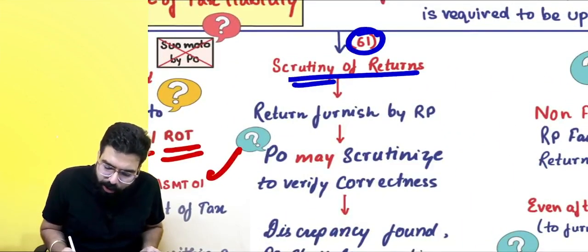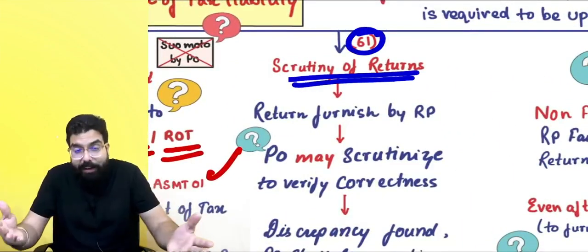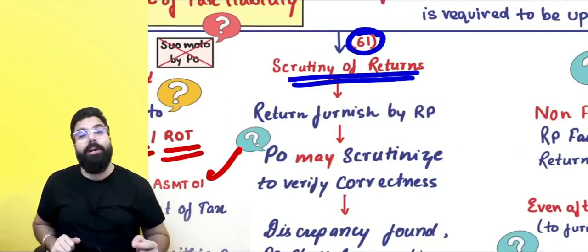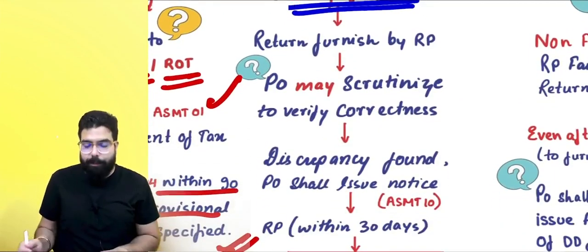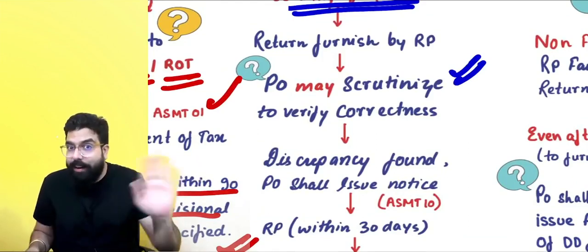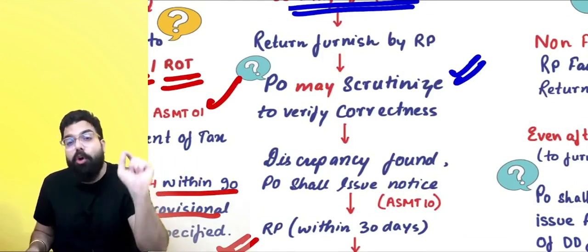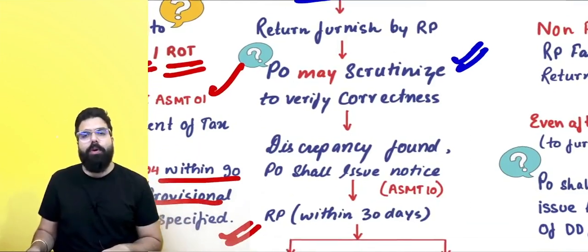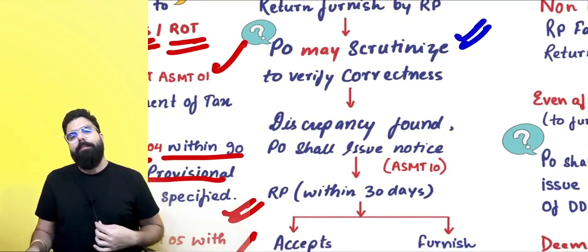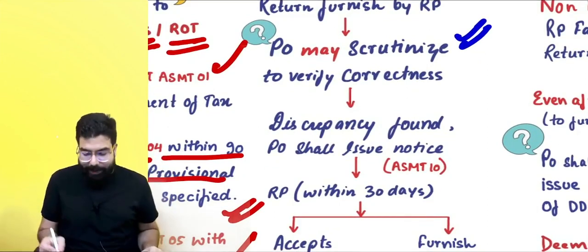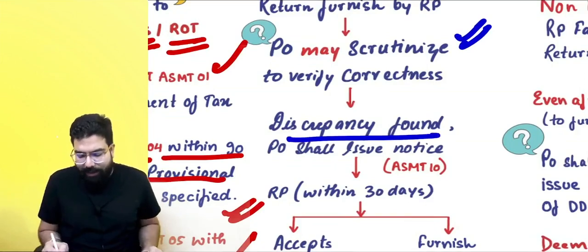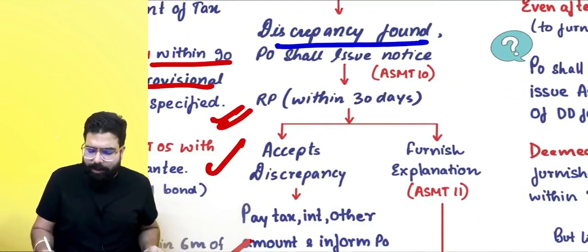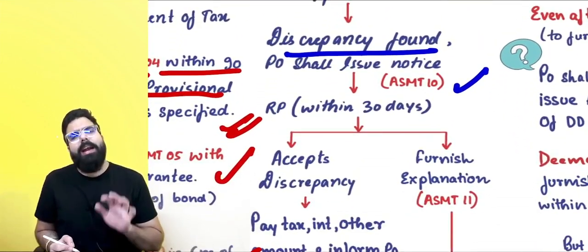Section number 61 talks about scrutiny of return. You file the return. The officer will scrutinize your return to check if there is any discrepancy. So the proper officer is not mandatorily required to scrutinize. The proper officer may scrutinize your return to find out if there is any mistake. If he finds any discrepancy, he will tell you in ASMT 10, and he will tell you please